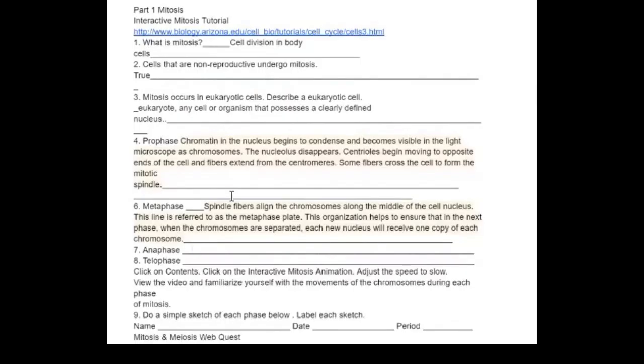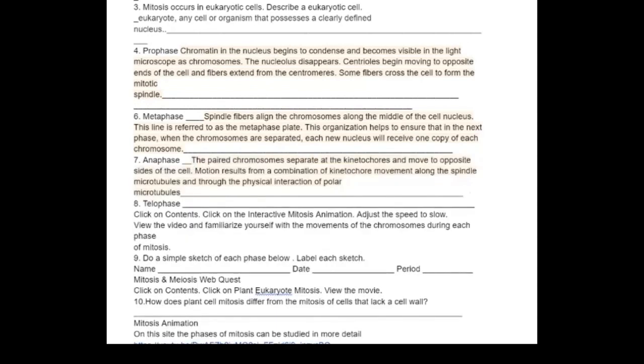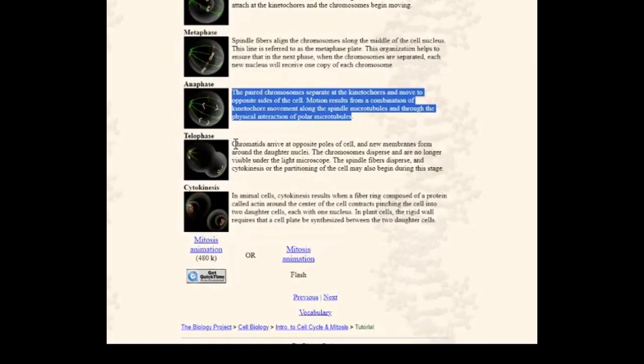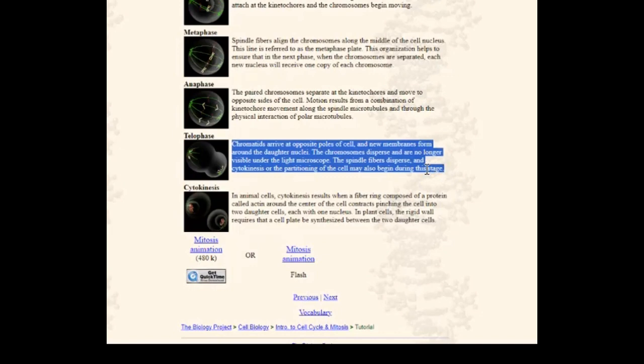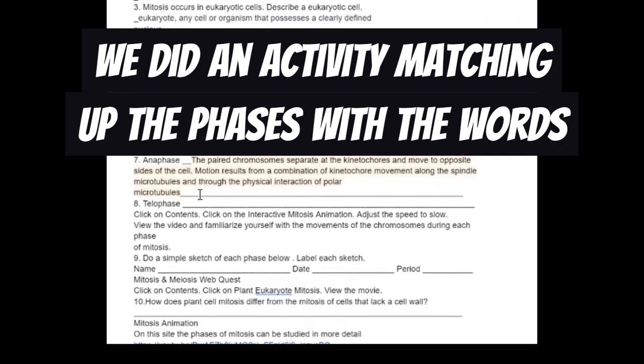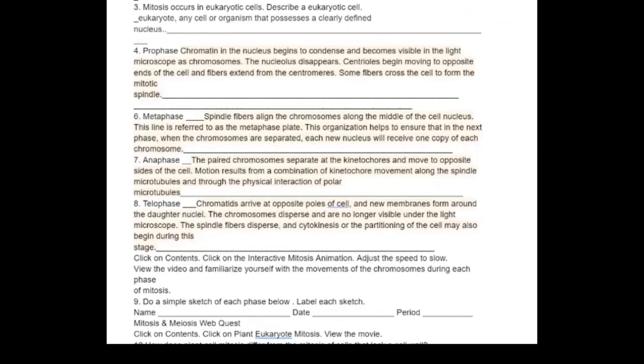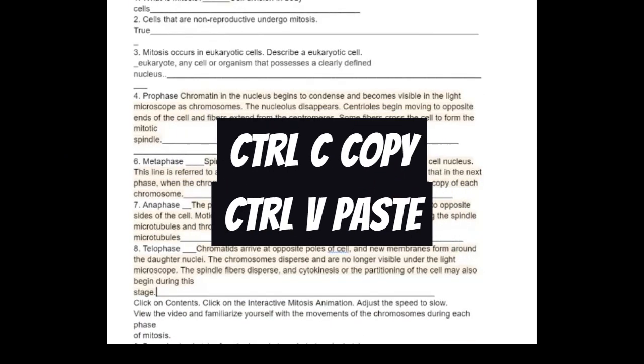And I'll stop in each section so you can see how I'm doing it, because I know I'm going kind of fast. And then we'll do telophase, and then I'll stop so you guys have some chances to do that. All right, so telophase is right here. All right, and we kind of looked at these things today. Now, on the cards, it looks like this a little bit, but not quite like this. You're going to kind of see them a little bit differently. All right, and finally, telophase, Control V. All right, kids, let me know when you've gotten all that done. And that is the first section of this.